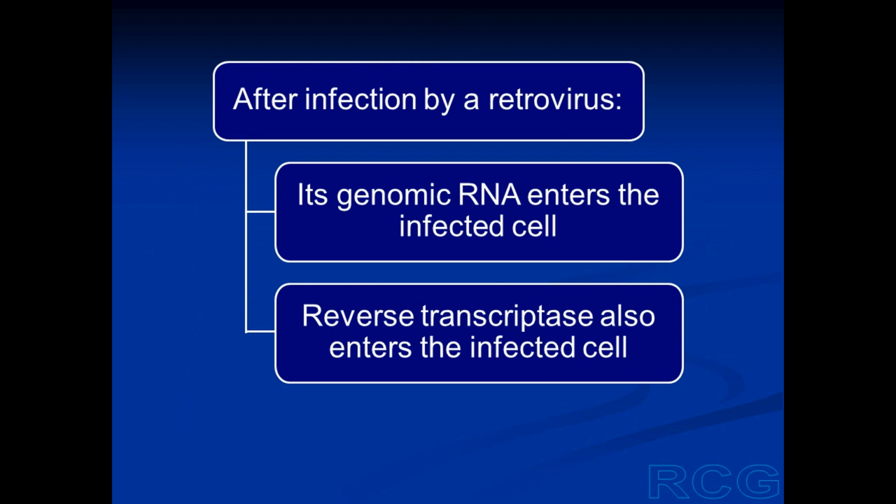So when a person has been infected by a retrovirus, the genomic RNA of the virus enters the infected cell in the affected person, and the enzyme reverse transcriptase also enters the infected cell.